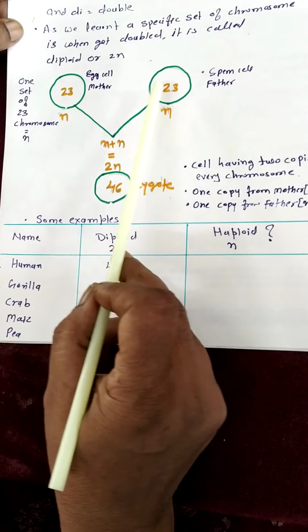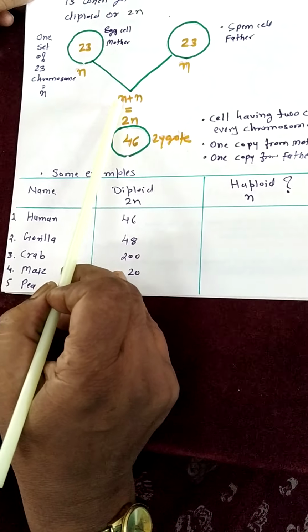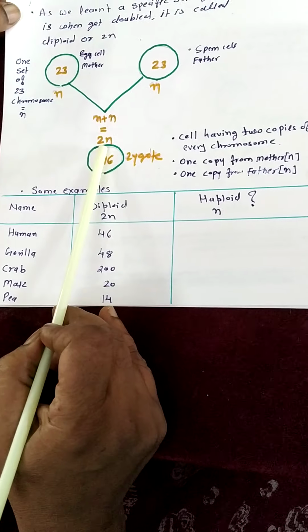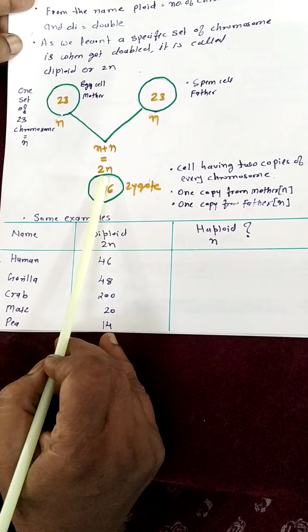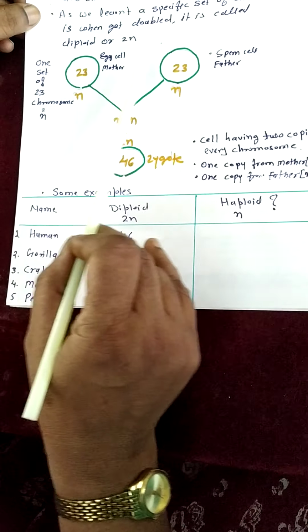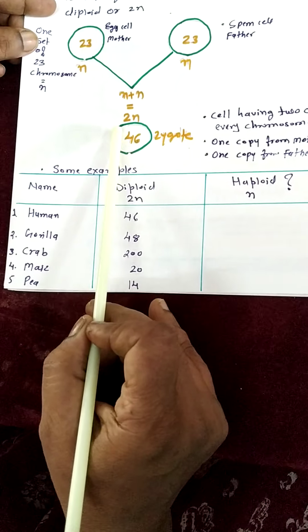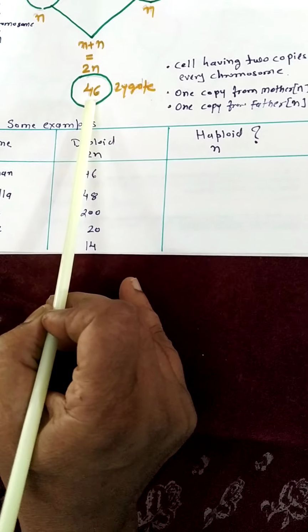When these two cells combine during fertilization, n plus n means now it becomes 2n. When the egg cell and the sperm cell unite, they form a 2n cell, and this cell is called a diploid cell.